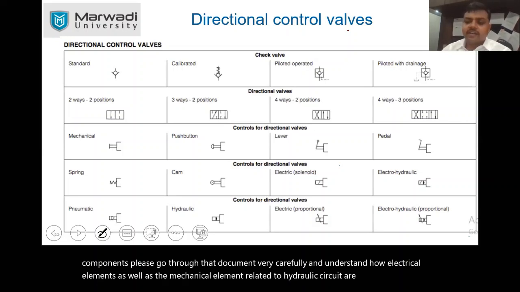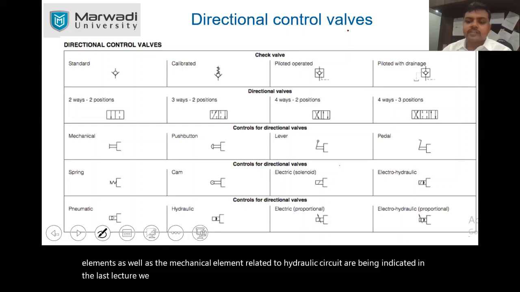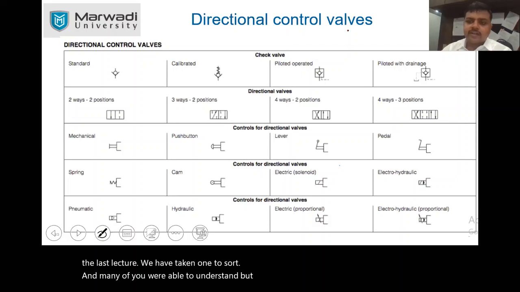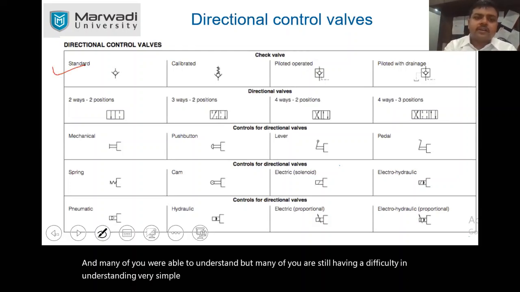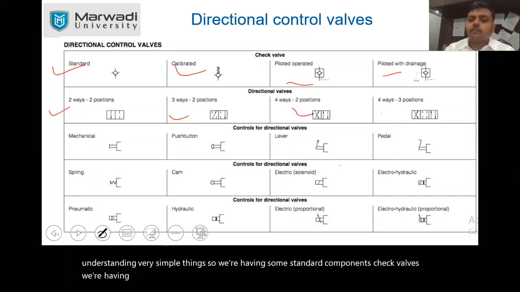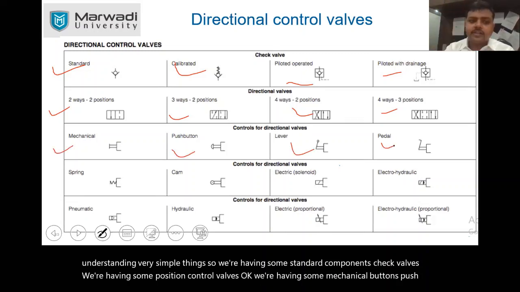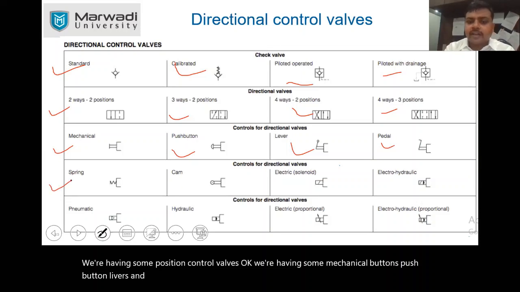In the last lecture, we took one short quiz, right? Many of you were able to understand, but many of you still had difficulty understanding very simple things. So we have some standard components, check valves, and position control valves. We have mechanical buttons, push buttons, levers and pedals. We have spring operated, cam operated, and electric solenoid operated valves.